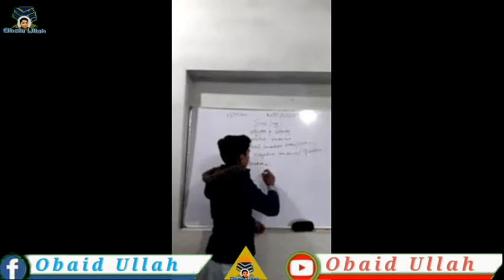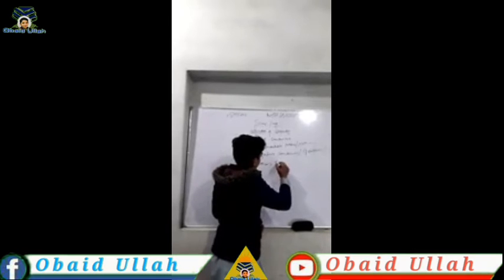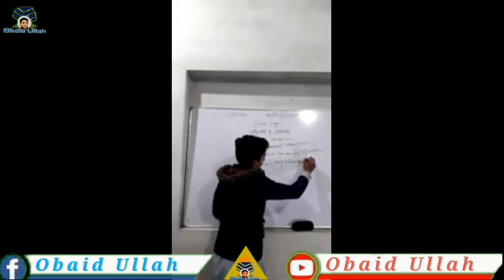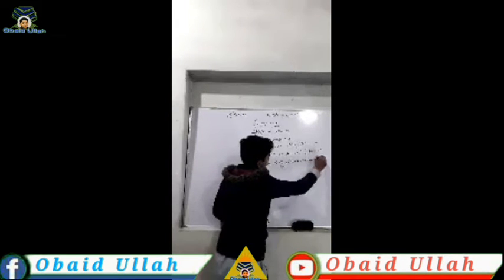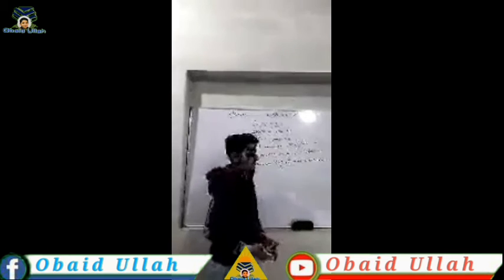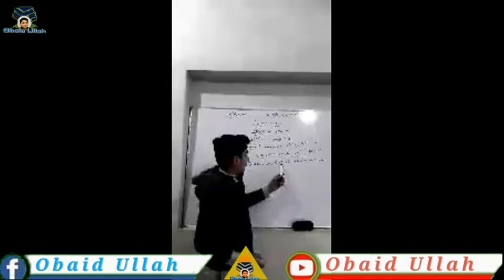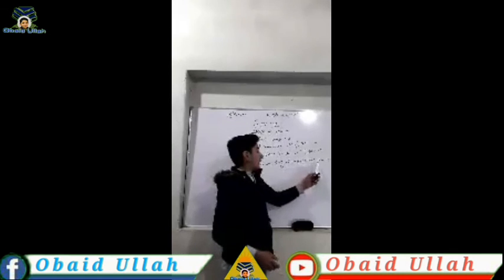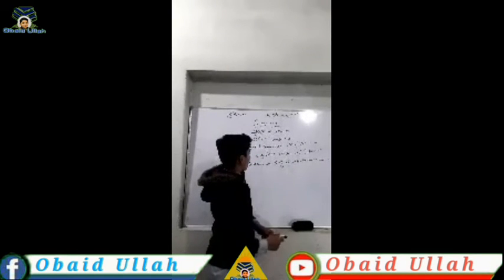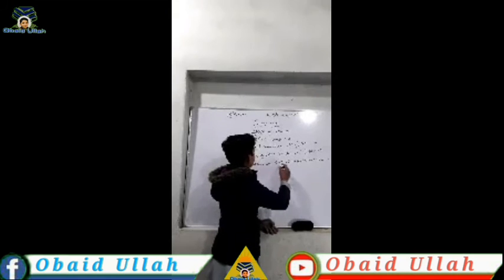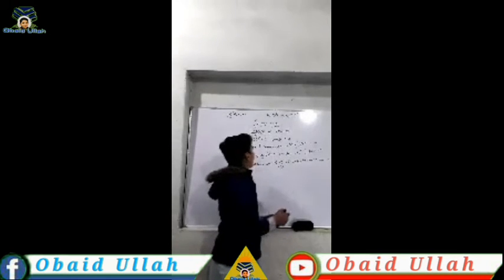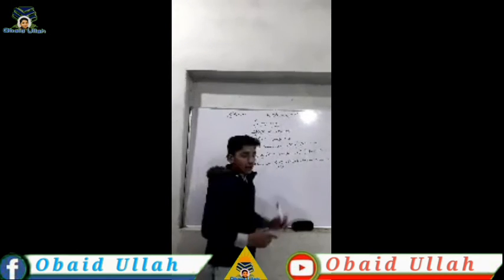The structure is that first we should use any plus countable noun or non-countable noun. The any structure is: any plus countable noun or non-countable noun. The same is like some, only we add any and we use any instead of some, and for some we use some instead of any.